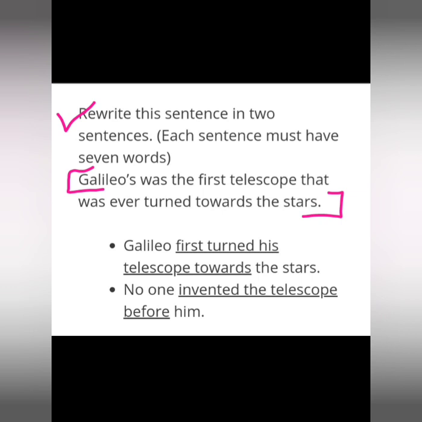You have to make this sentence into 2 sentences, and each sentence should have 7 words. Now we will see. Galileo first turned his telescope towards the star. Second one: no one invented the telescope before him.